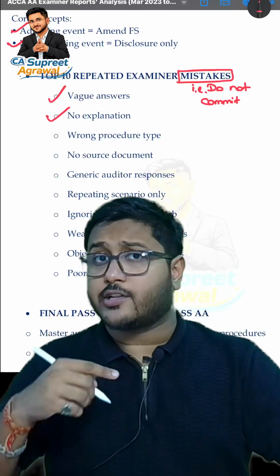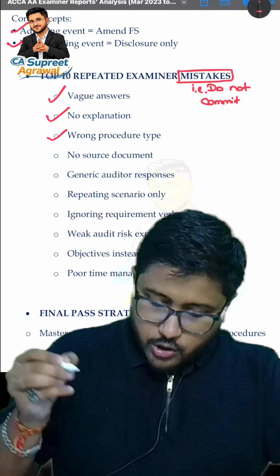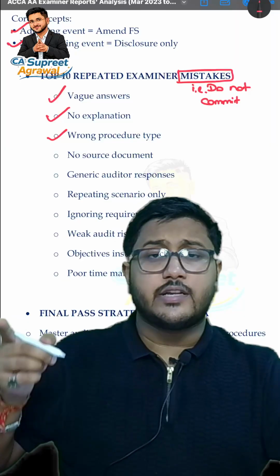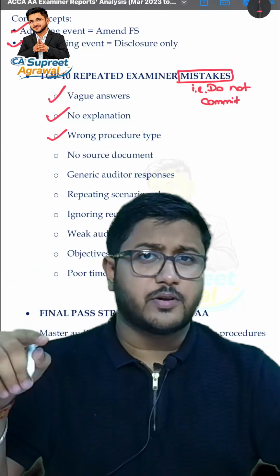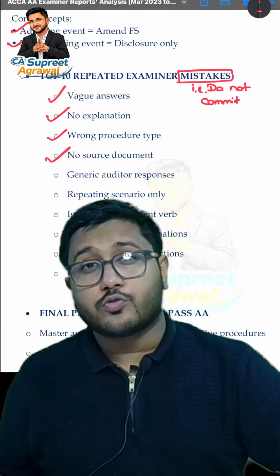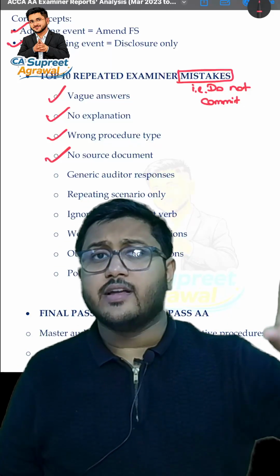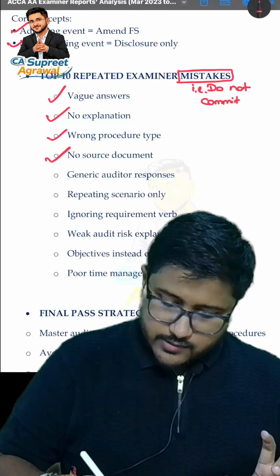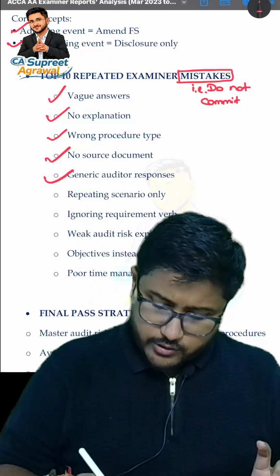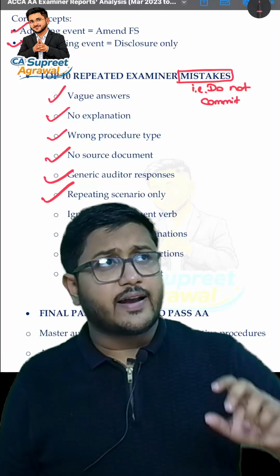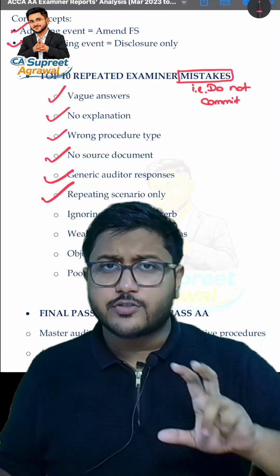No explanation, that is, you always have to give the explanation. Wrong procedure type, that is, instead of the substantive procedure, you have mentioned a test of control procedure. No source document, that is, instead of verifying the exact document, you gave a generalized answer. Generic auditor's responses, the general audit procedures. Repeating the scenario only, that is, whatever was mentioned in the question, you have just repeated.